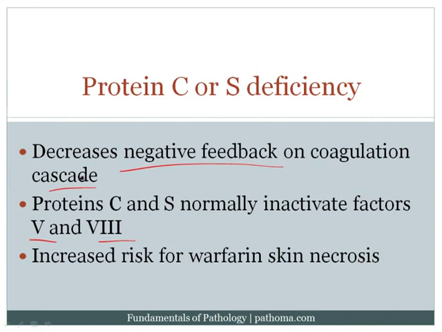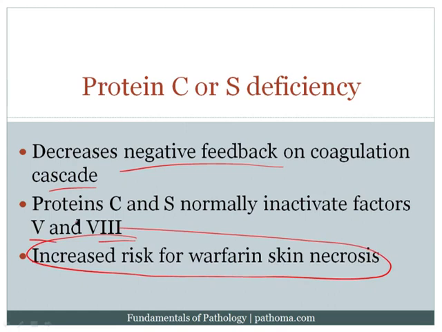Now, an interesting thing that can occur in these patients, and something that's a feared complication, is that there's an increased risk for warfarin or Coumadin skin necrosis. And this is a high-yield discussion, so let's take a moment to remind ourselves of what's going on in this particular circumstance. Now remember that when we give patients Coumadin or warfarin, what we're really doing is blocking epoxide reductase within the liver. That then blocks the ability to activate vitamin K. And if you can't activate vitamin K, then remember that factors 2, 7, 9, 10, protein C, and protein S will no longer be able to be functioning properly or produced properly.